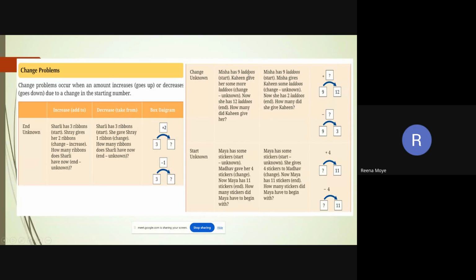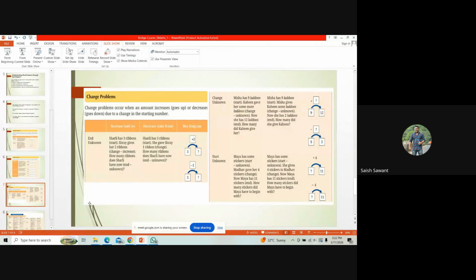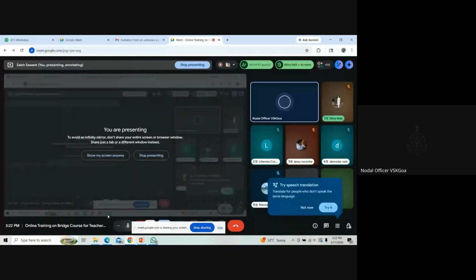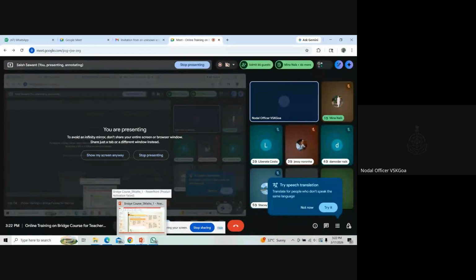Excuse me, sir. Yes, tell. There are some teachers who are wanting to join but are not getting added. Can you just look into the matter? Okay, I'll see. There is a limit to the people we can add. There is a 500 people limit over here. So we cannot add more than that. That's why those people are on the waiting list. Once the number lowers, we will be able to add. Okay, then continue, sir.